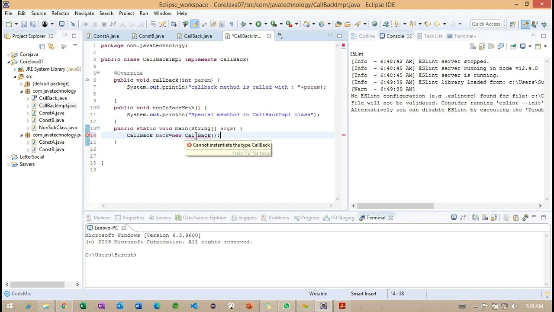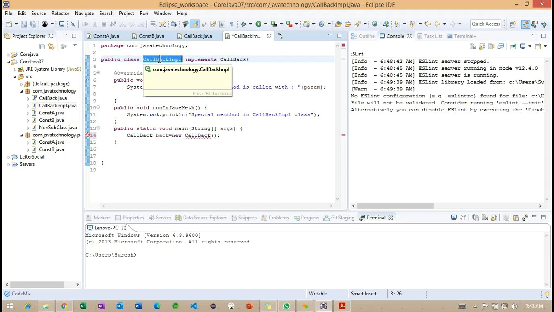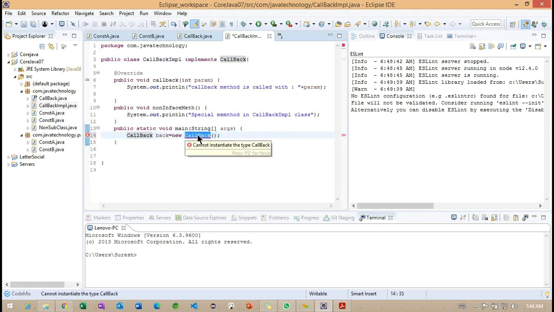So if we want to access the method information, we have to implement it like this, and once we implement it, only then are we able to call the method. The first point is that the interface does not contain any constructor either.